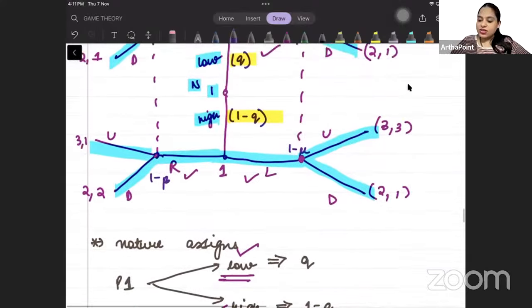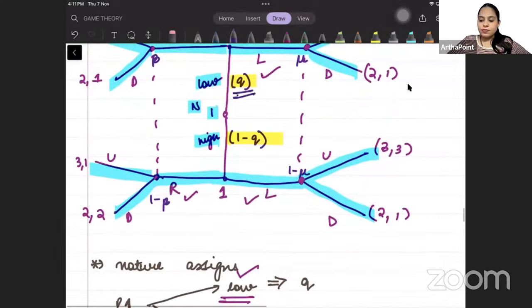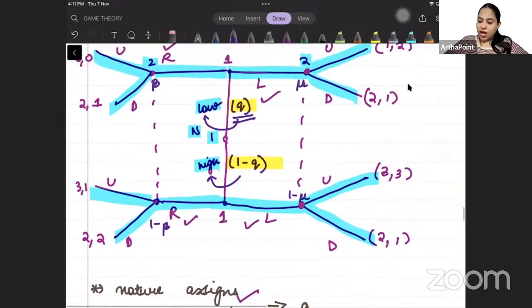अभी तक उसको लगता था कि with probability Q he is low type and with probability 1 minus Q he is high type. But with time he will be able to tell what this Q and 1 minus Q are based on which node he has hit. क्या वो यहाँ पे और यहाँ पे आया है? Based on what action player 1 has taken, player 2 will update his beliefs.